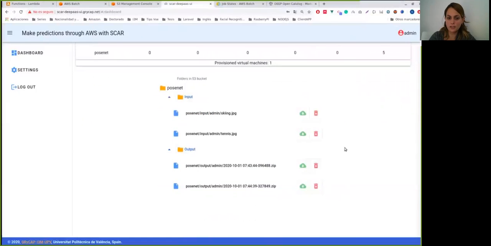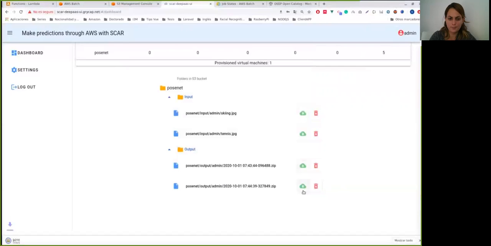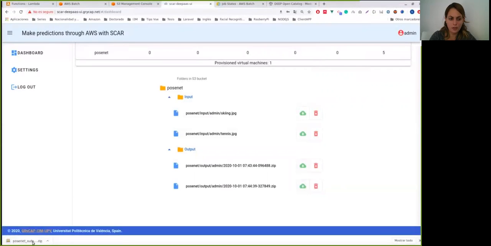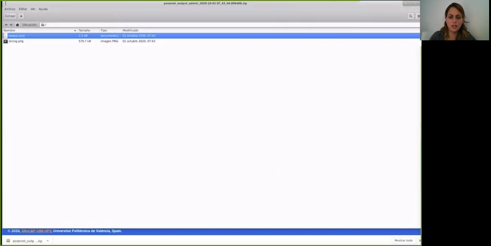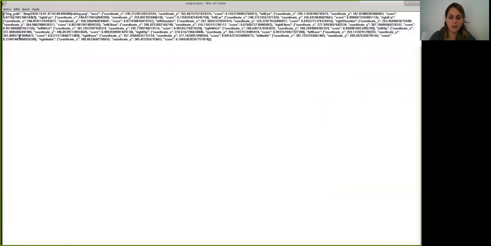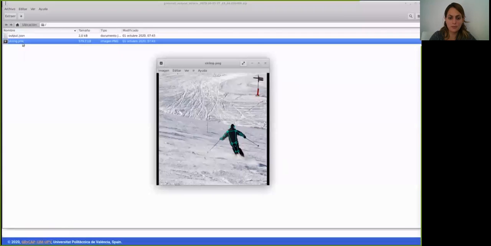From the web interface, it is possible to delete and download the files from the bucket. We are going to download one of the results and we can see 2 files. Now we're going to open the folder. Okay, we have the output.json file that gives us the result of the prediction in JSON format. And in the image, we can see the points marked by the prediction of the model.